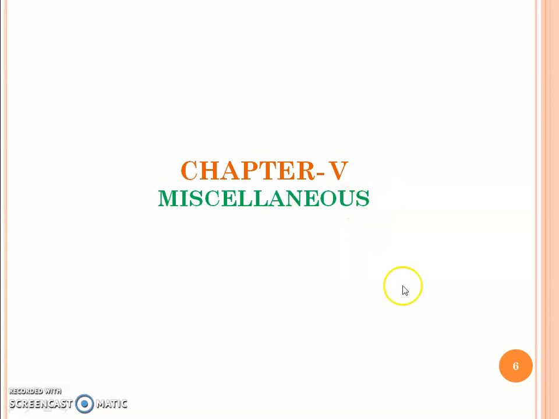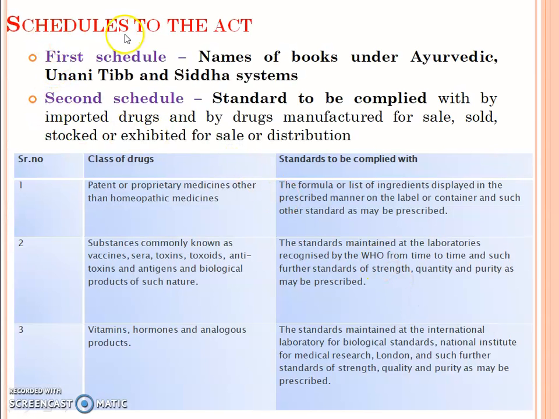Chapter 5, miscellaneous. Schedules to the Act. First schedule: names of the books under Ayurvedic, Unani, Tibb and Siddha system. Second schedule: standards to be complied with by imported drugs and by drugs manufactured for sale, sold, stocked or exhibited for sale or distribution. First schedule includes names of the books under Ayurvedic, Unani, Tibb and Siddha system. Second schedule: standards to be complied with by imported drugs and by drugs manufactured for sale, sold, stocked and exhibited for the sale or distribution.